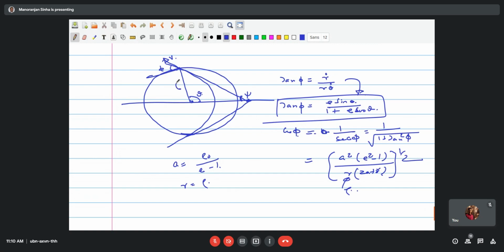it is different from rho 0. This rho 0 is the radius of the passing orbit.